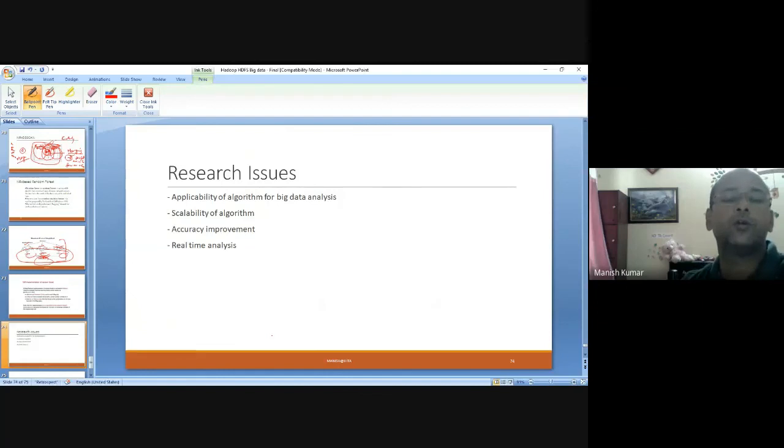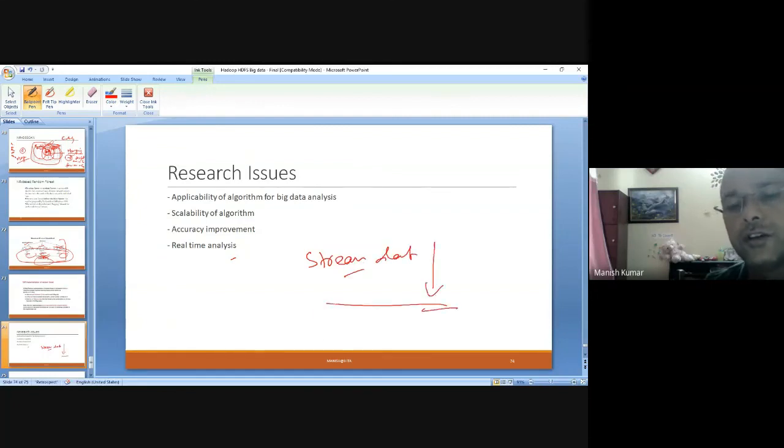The moment we move to sampling or distributed processing, accuracy improvement is one issue which always comes, because what we look for is one of the optimal solutions rather than the most optimal solution. And then certainly real-time analysis, which these days is very important, because real-time stream data is coming and we need to analyze such data.